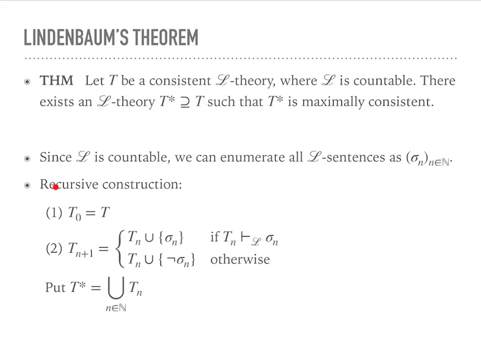And then we do a recursive construction. We start with T, and in each step, we throw in for the sentence sigma n or the negation, depending on what Tn can prove. So if Tn proves sigma n, so in particular if sigma n is already in Tn, we just throw it in. If it does not prove sigma n, we throw in the negation. And then in the final step, we'll just throw everything into one big set T star.